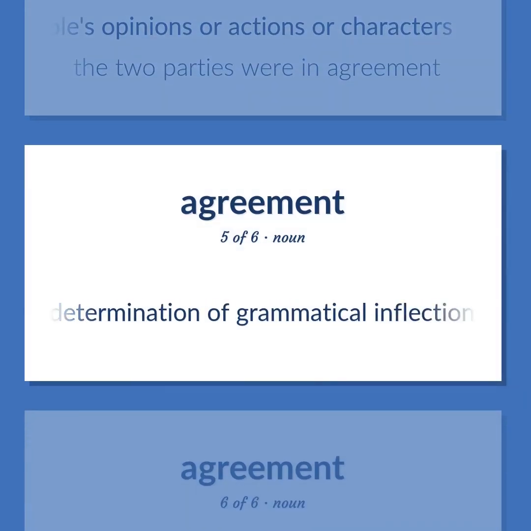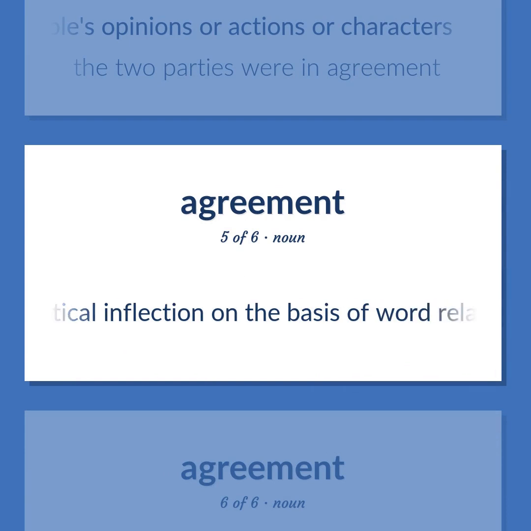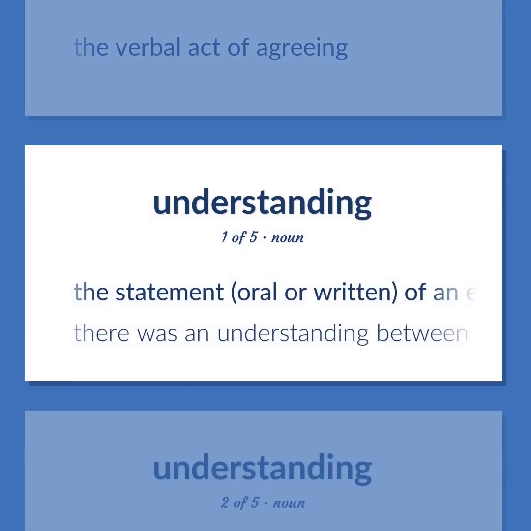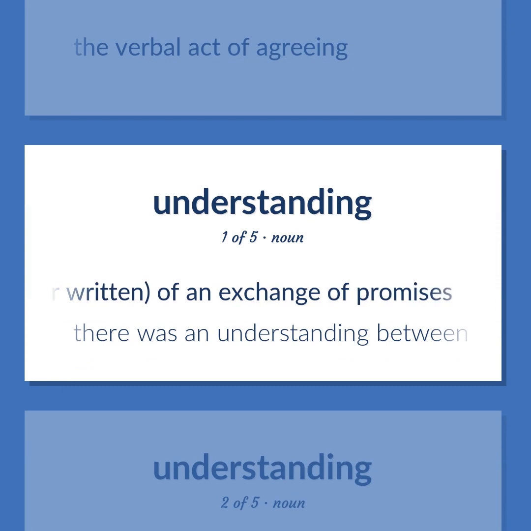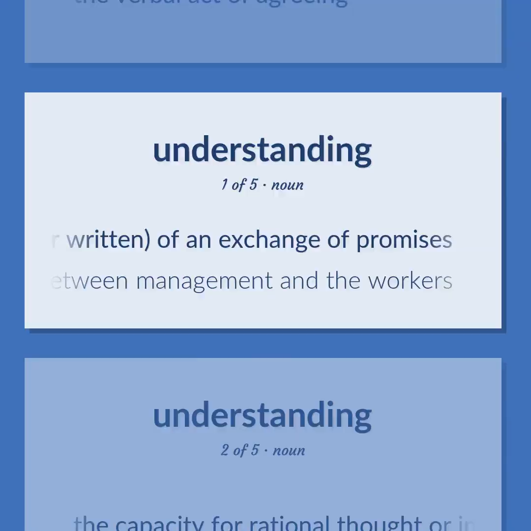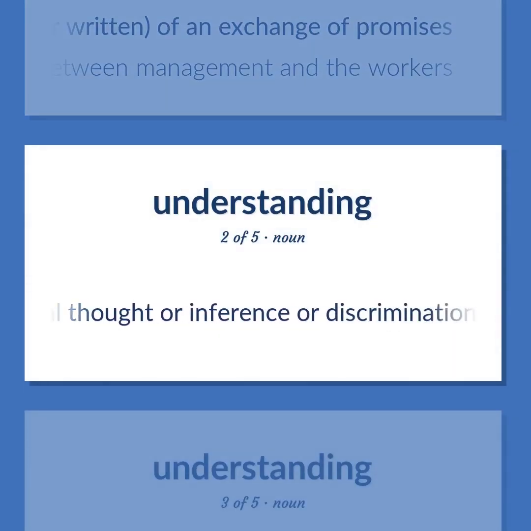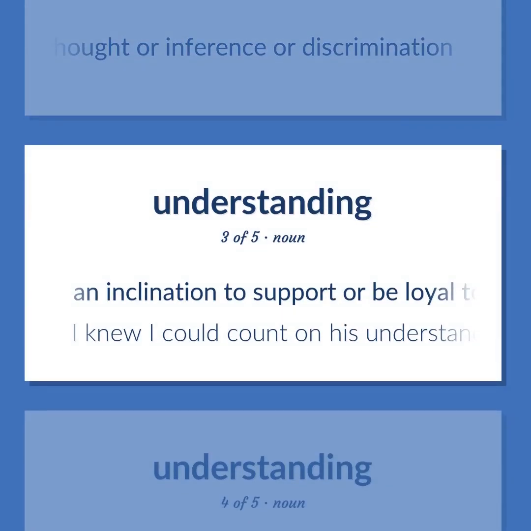The determination of grammatical inflection on the basis of word relations. The verbal act of agreeing. The statement, oral or written, of an exchange of promises. There was an understanding between management and the workers. The capacity for rational thought or inference or discrimination. An inclination to support or be loyal to or to agree with an opinion. I knew I could count on his understanding.